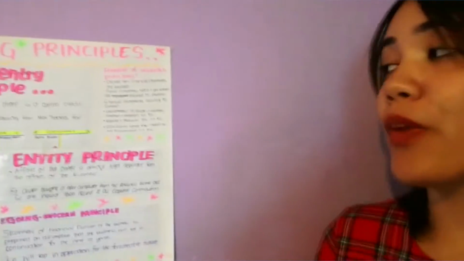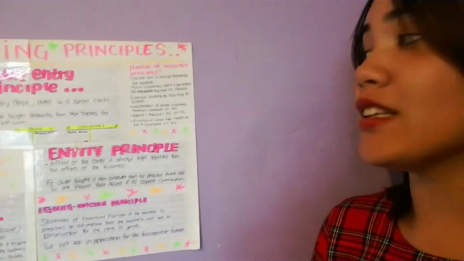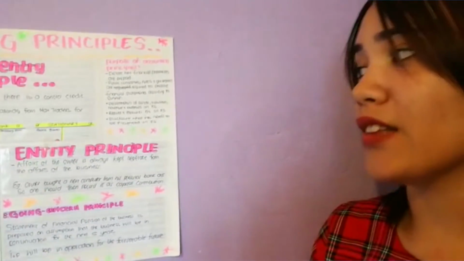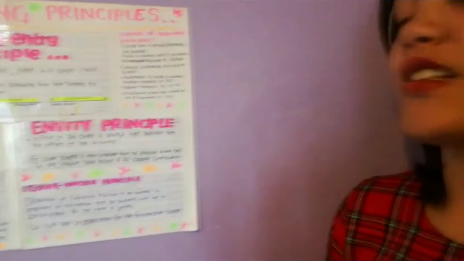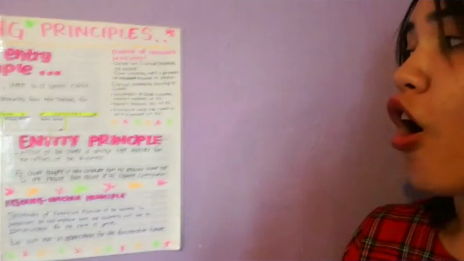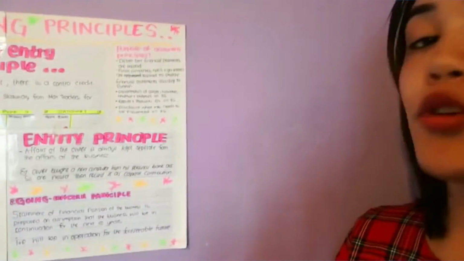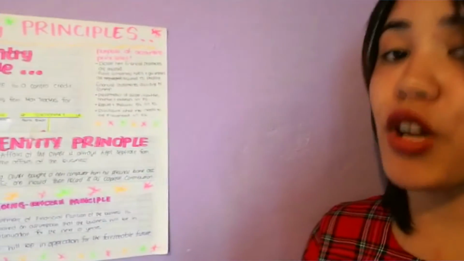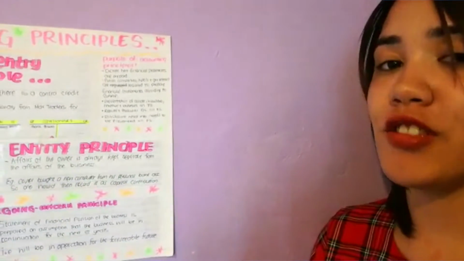What is the purpose of accounting principles? Accounting principles dictate how financial statements are to be prepared. Public companies, non-profit organizations, and government entities are all required to prepare financial statements according to GAAP, generally accepted accounting practices. They cover the presentation of assets, liabilities, revenue, and expenses on the financial statement, the reporting and measuring of profit and losses, and disclosures, which is what information must be presented on financial statements.